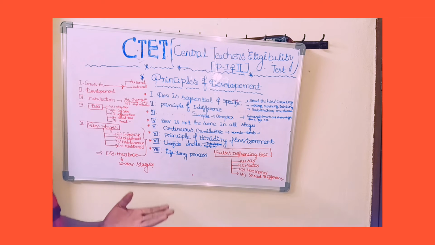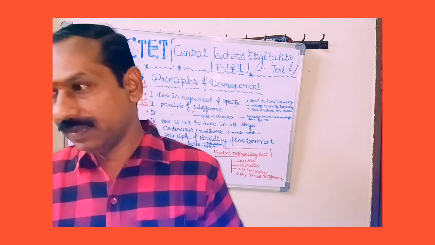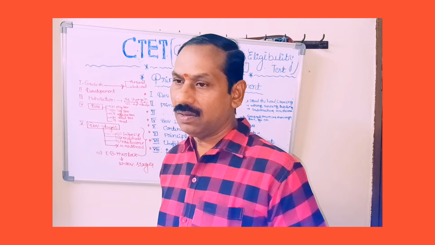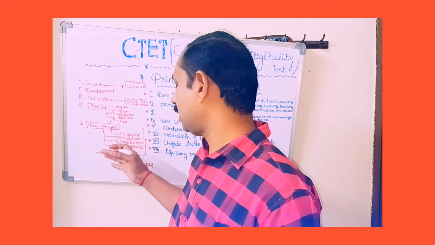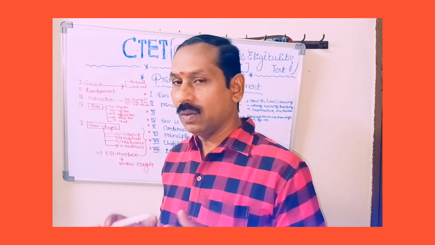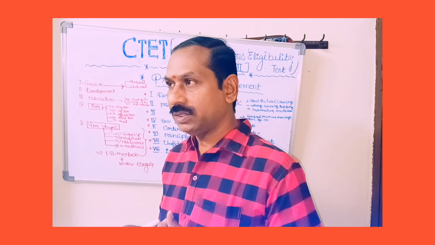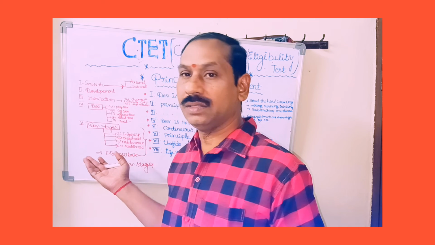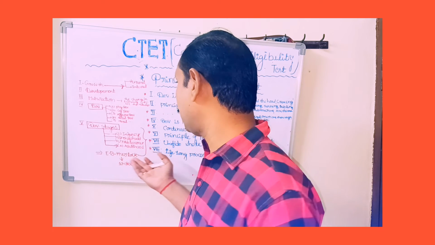So all these factors, whatever it may be, different types of dimensions or developments, everything comes under this. It is like biology, but growth and development is a combination of biological theorems. That's why we discussed heredity and environmental factors.